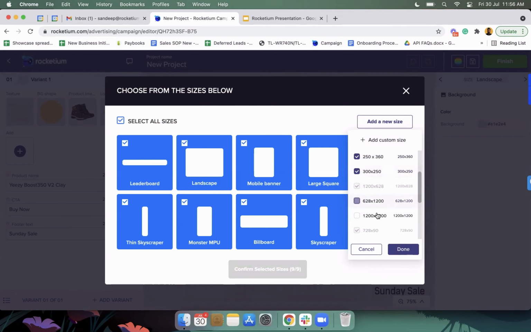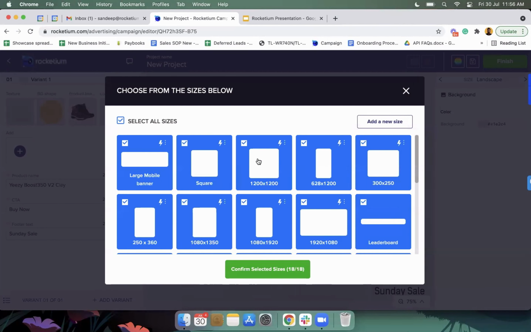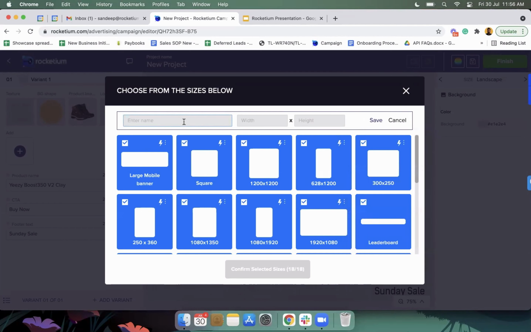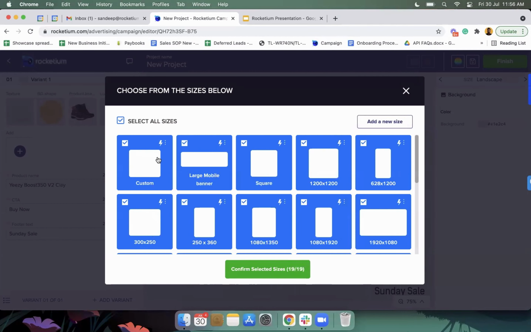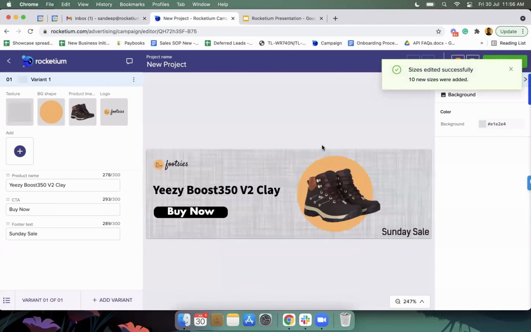So let's say we select a size which is 300 by 628, or 300 by 258. You can also do a custom one. Yes, sure, I can do that, which is 300 by 258. So let's say this is custom. I added it, and this is added here. That's how it appears. I will go ahead and select this. Now all the sizes are created.